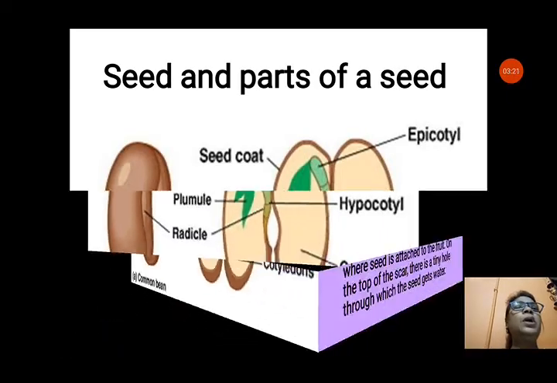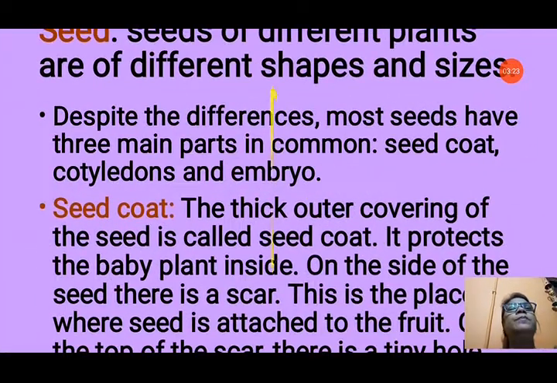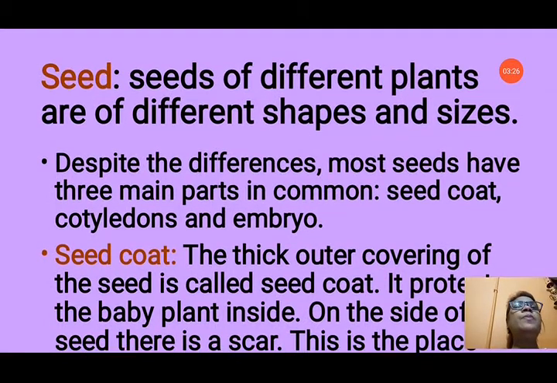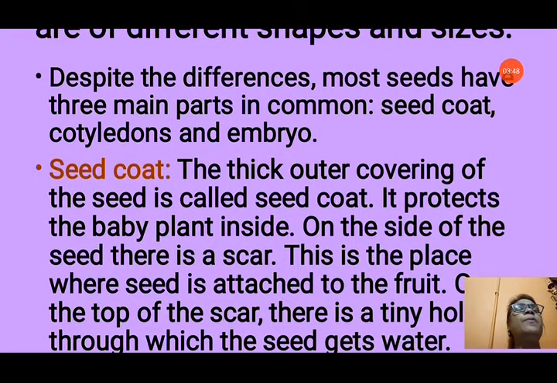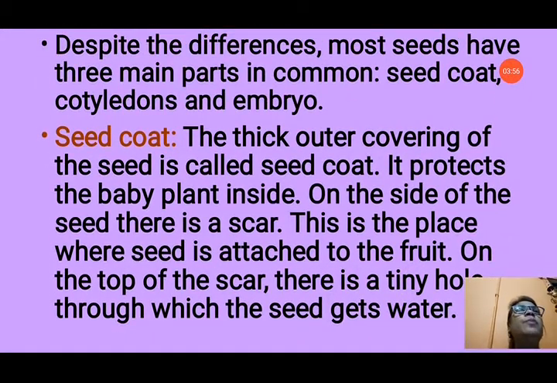Now let us see about the other things. Seeds of different plants are of different shapes and sizes. It is not necessary that the seeds of all plants will be the same. Some are big, some are very small. Despite the differences, most seeds have three main parts in common. That is the seed coat, cotyledons and embryo. First of all we will discuss the different parts of the seed.